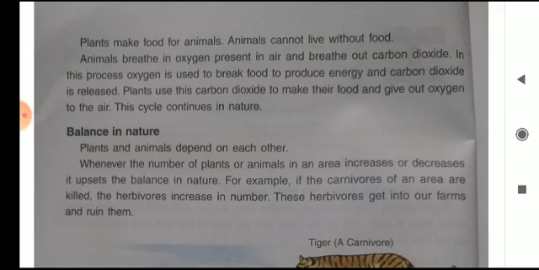Plants make food for animals by the process of photosynthesis.